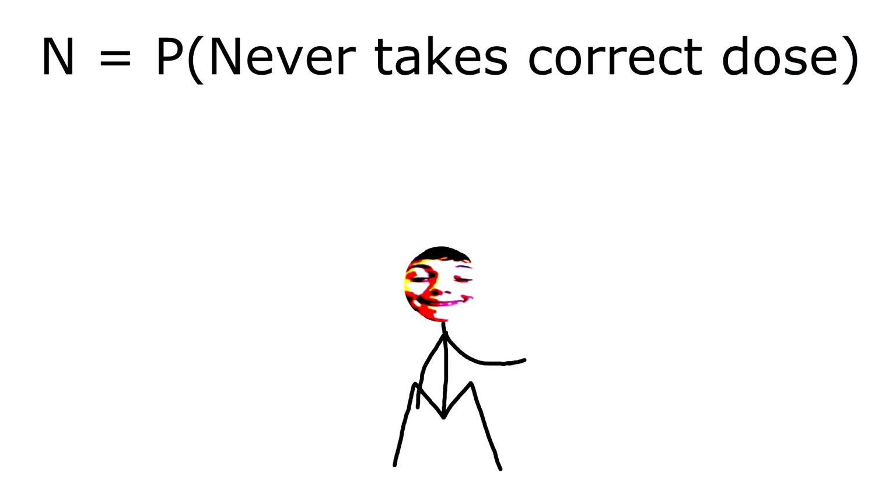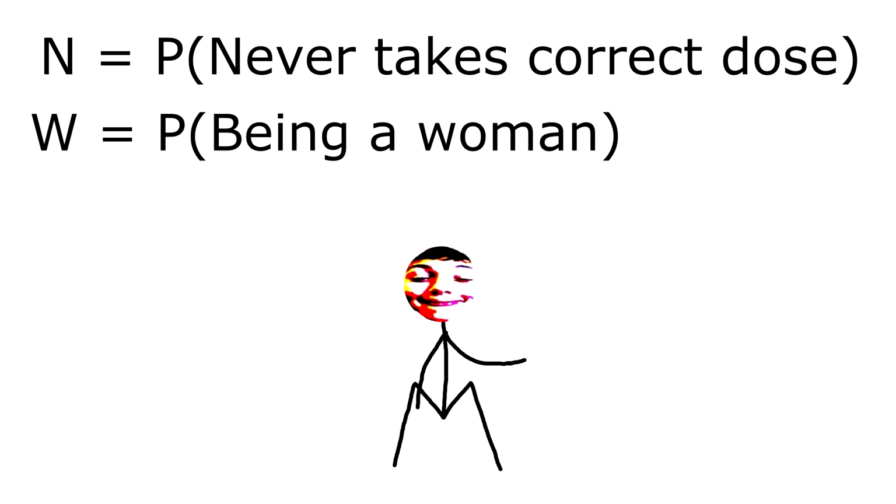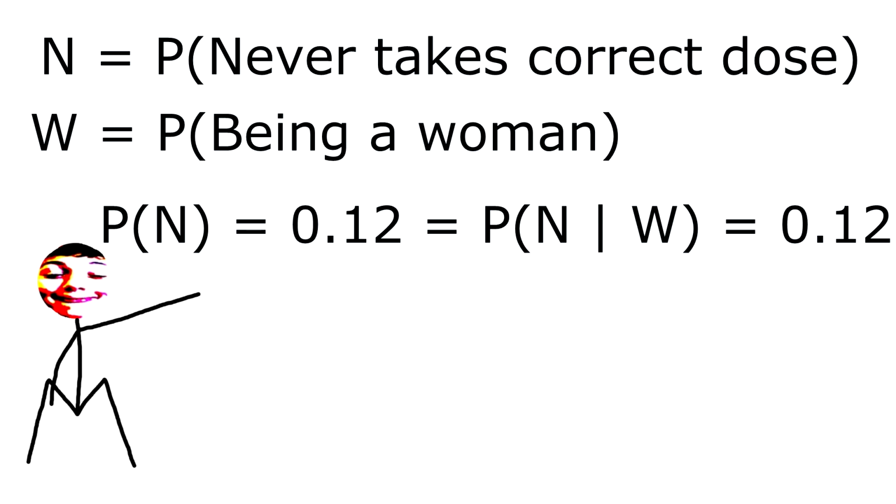If we say that n is equal to the probability someone never takes the correct dose, and w equals whether or not they are a woman, then the situation can be modeled with the following. Probability of n equals 0.12 equals P of n given w, which is also equal to 0.12. Seeing that these two probabilities are equal, independence can be established, as knowing either variable gives no insight into the other. The chances of someone never taking the correct dose does not increase or decrease when whether or not they are a woman is specified and known to the audience.